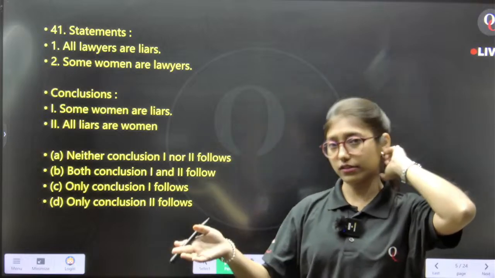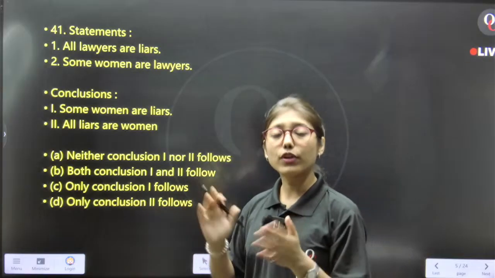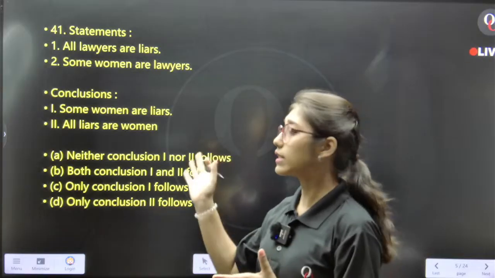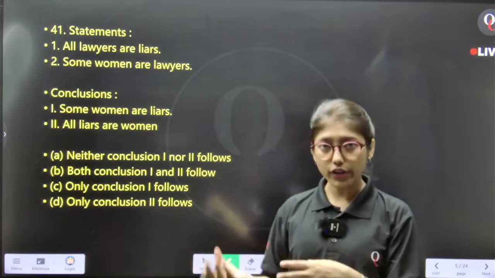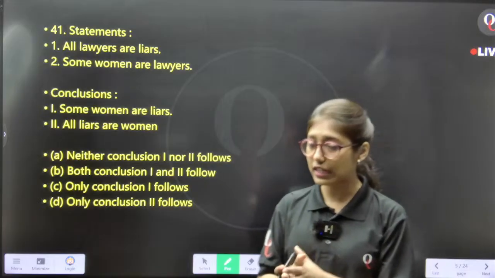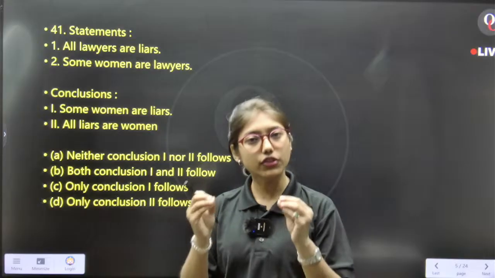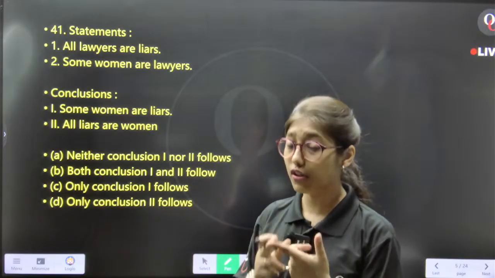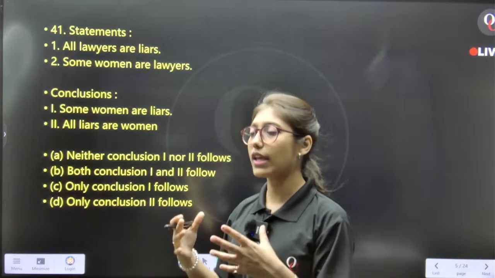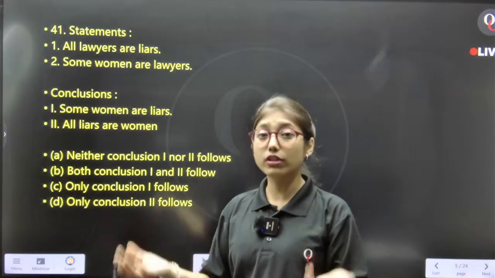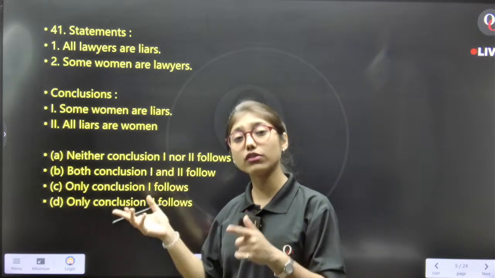All lawyers are liars. Now, don't get offended. In syllogism, we don't make logical statements. If anybody is related to lawyers, it is not about offending them, and this sentence is also not logically correct. It is just an example of syllogism. In syllogism, there is no logical statement. Some statements are like some cats are dogs, which is not even possible, but we try to solve this. This is according to syllogism.